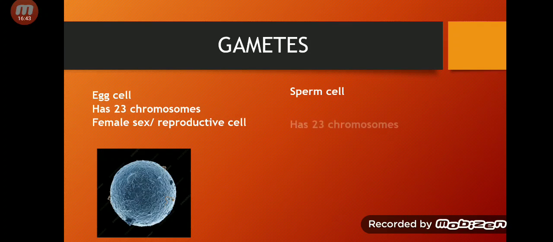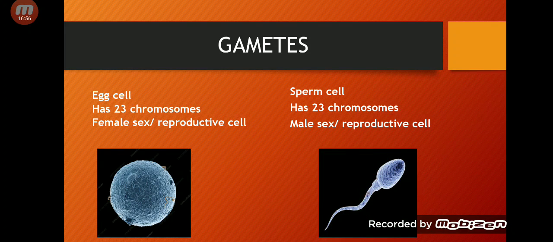Sperm cell. Sperm cell has 23 chromosomes, which means it is a haploid cell, and it is the male reproductive cell or male sex cell. And this is a picture of a sperm cell taken with a microscope with very high resolution. Okay, so it is clear that egg cell and sperm cell both are haploid and both are reproductive cells.